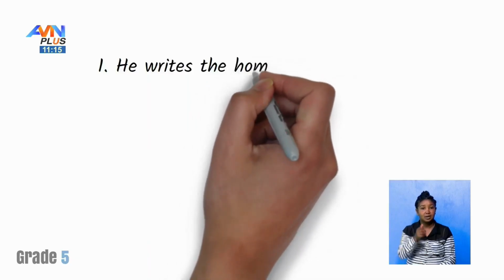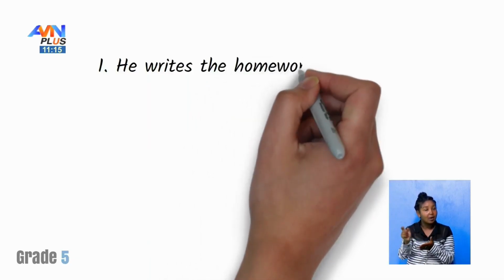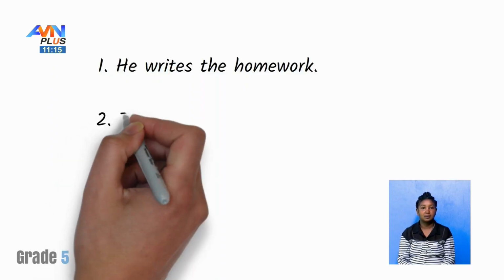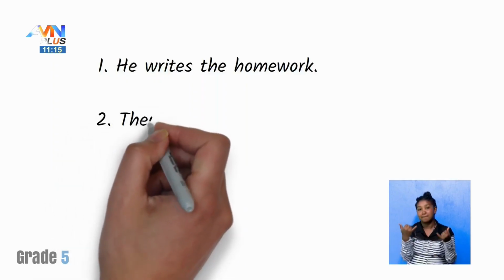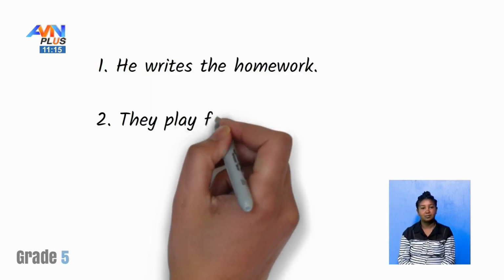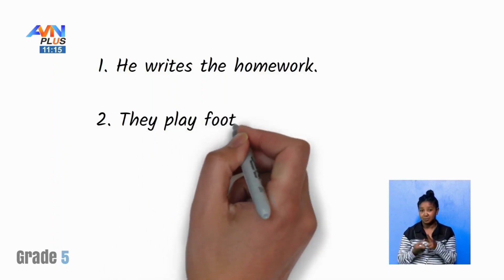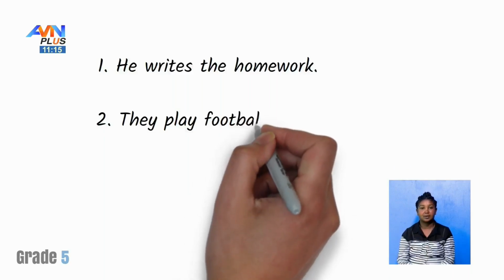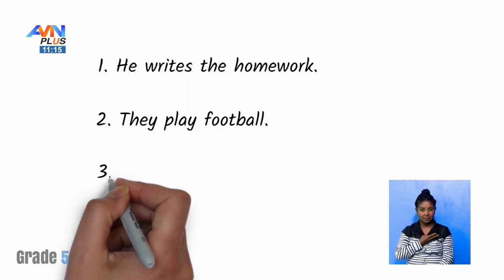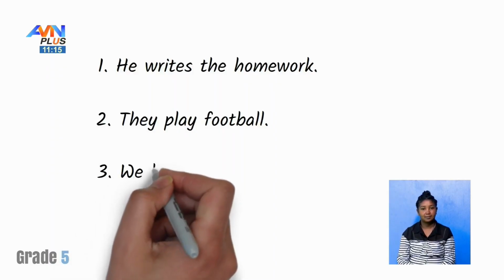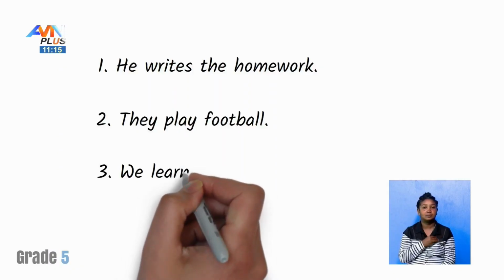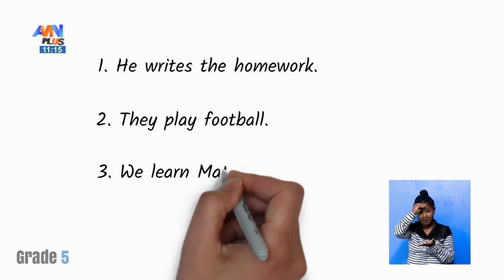Number 2, they play football. Number 3, we learn maths.